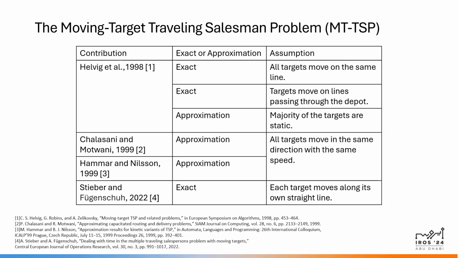Recently, in 2022, an exact algorithm, more specifically a mixed integer conic program, was introduced. And this algorithm assumed that each target moves along its own straight line. In fact, this is the case that we are interested in our work. And so we compare our work with this work. We take this work as our baseline.